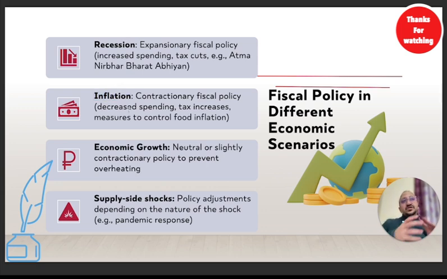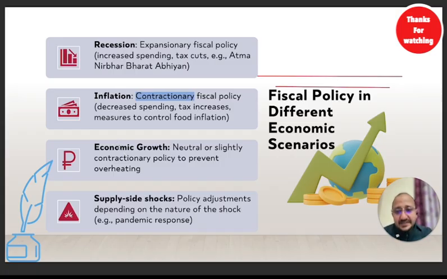In inflation, we have to do some contrary things. How? Inflation means people having a lot of money. People are happy, they are working, employment is at its peak, demand is at its peak. Because of that, inflation is very, very high. To control this inflation, the government will try to suck the money from you. So the government will increase the taxes. Government will decrease the spending, means in all the PSUs, the government will decrease it so that people get fewer jobs. Government will give fewer contracts, and because of that, the inflation will go down. So such a kind of policy would be contractionary fiscal policy. I hope this is clear to everybody.